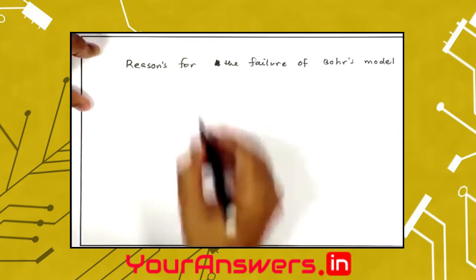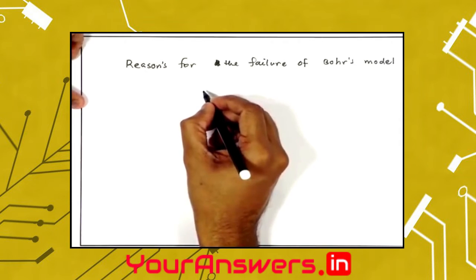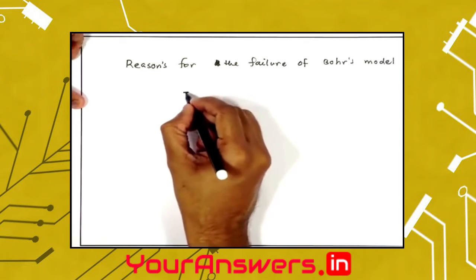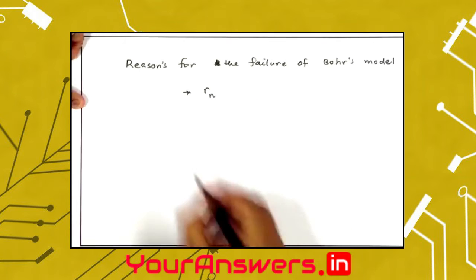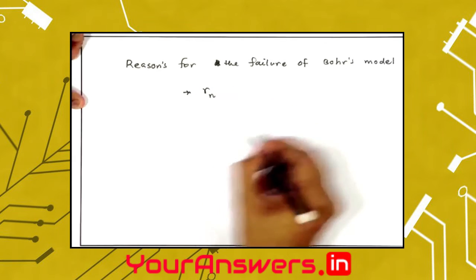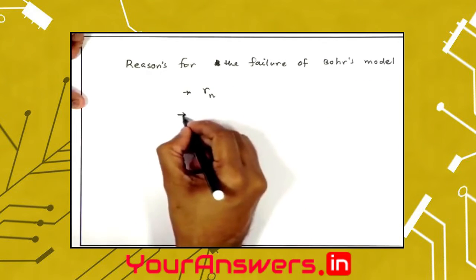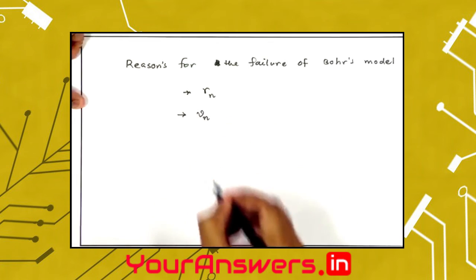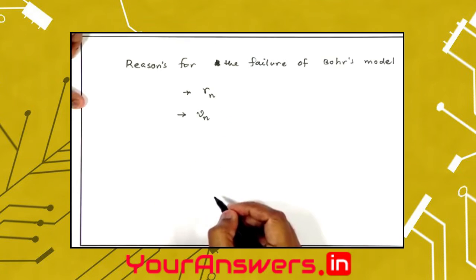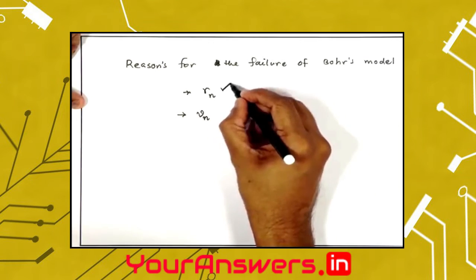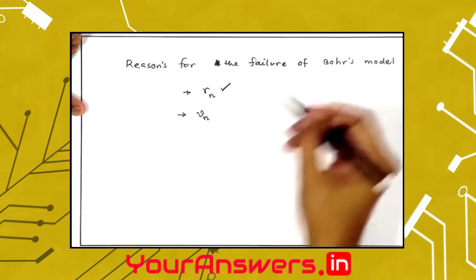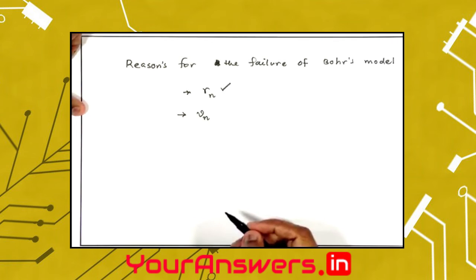If you remember, the results that were coming out from Bohr's model, we had an analytical expression for Rn, the radius of the orbit. We also had an analytical expression for the speed of an electron in an orbit, Vn. So, from Bohr's model, we knew precisely the radius, therefore we know the location of the electron.